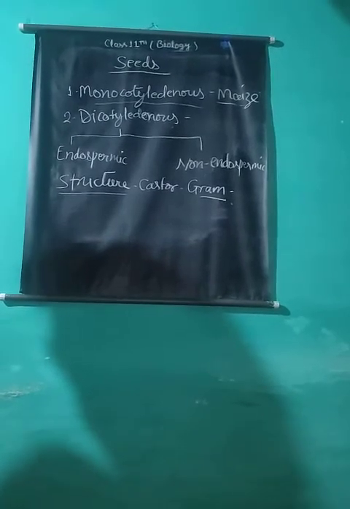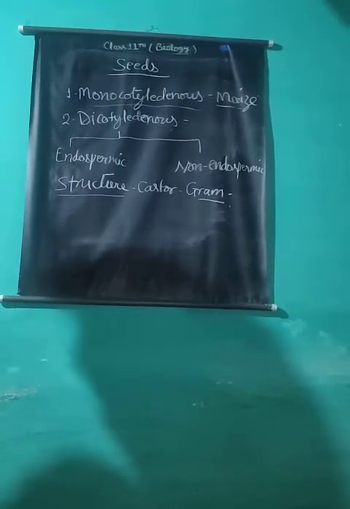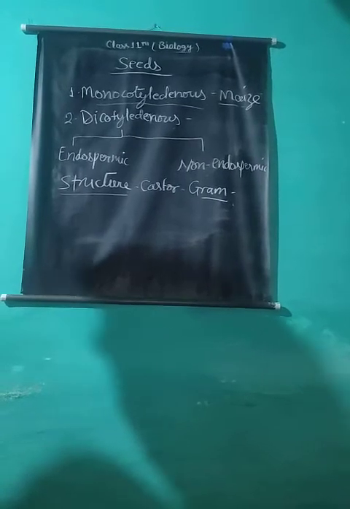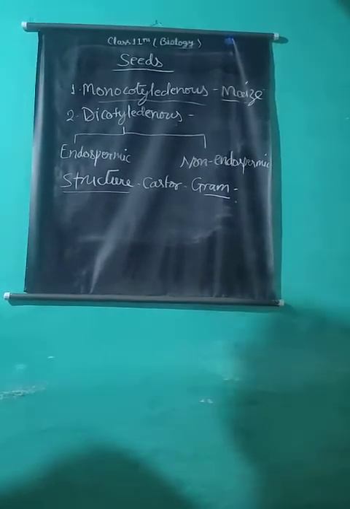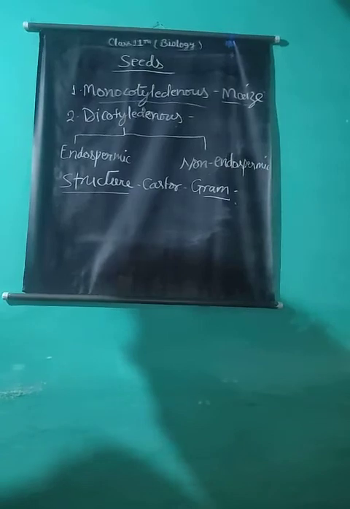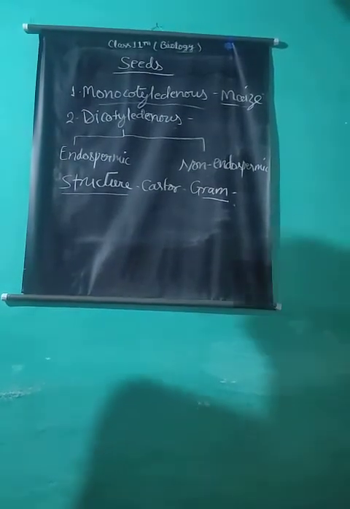Coleorhiza and coleoptile layers over the radicle and plumule are found in monocotyledonous seeds, but in dicotyledonous seeds, such layers are not found.